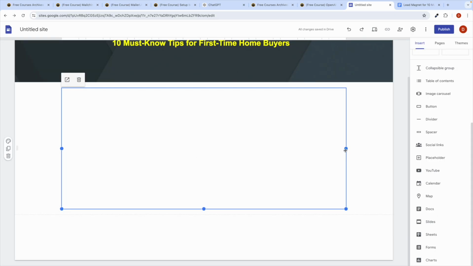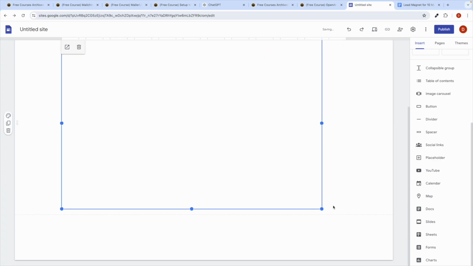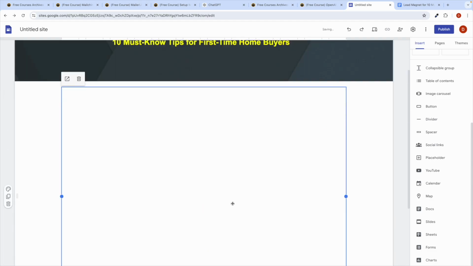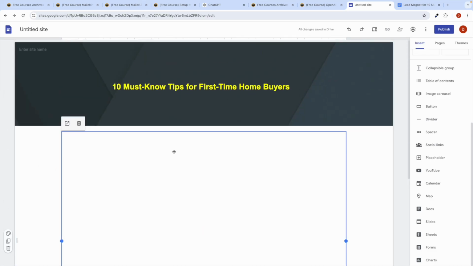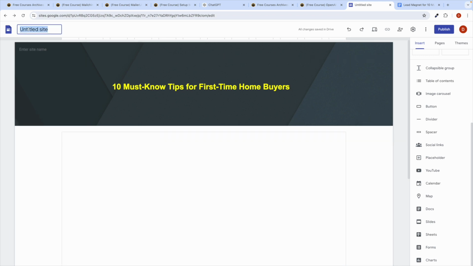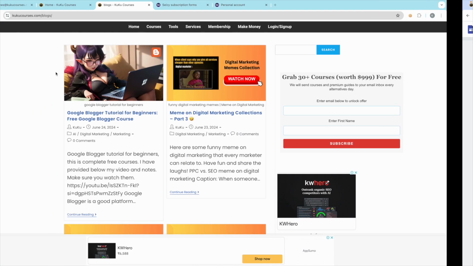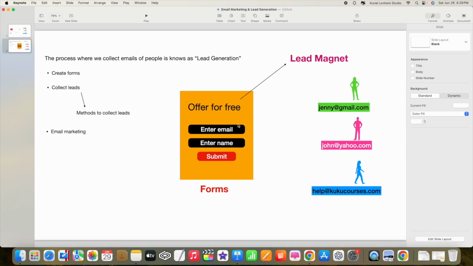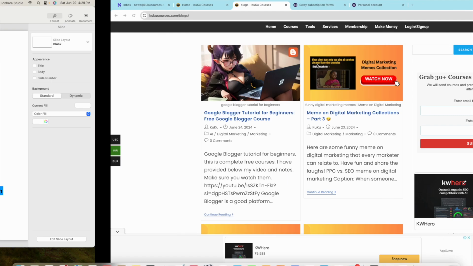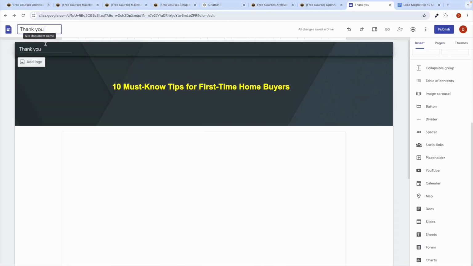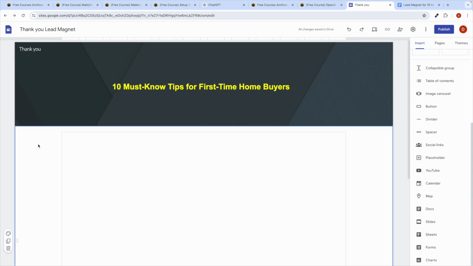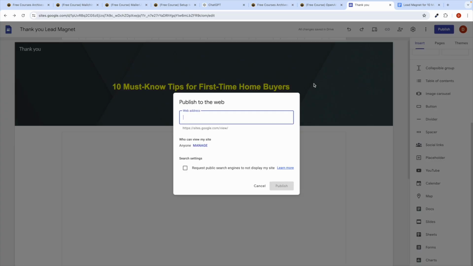So I guess this should work. I don't know why it's not showing up over here. Okay, let's wait. Okay, so this is done. Now you can enter the site, for example, let's say thank you. When people fill the form, only then will you provide them this lead magnet. That's why I have written something like this: thank you, lead magnet. Awesome, like this. Click on the publish button.